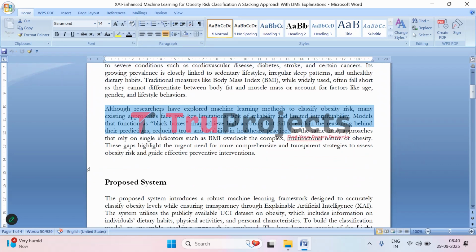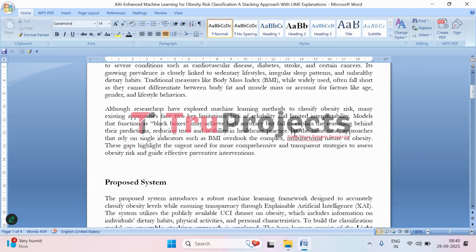One problem is that many of these models are not very reliable. You can't always trust the results. Another issue is that they work like a black box. That means they give you an answer, like whether someone is at risk, but they don't explain why they came to that decision. In healthcare, that is a big problem because doctors and patients need to understand the reason before they can act on it.